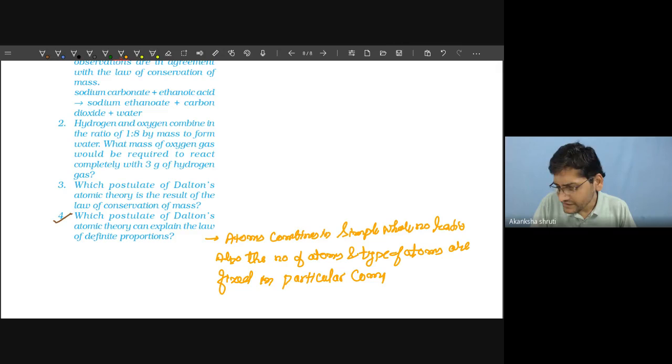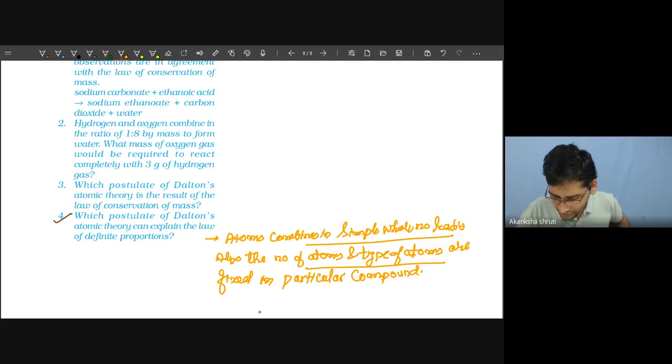So this was the assumption, this was the postulate. These two postulates, or collectively you may write this as the only one postulate, mean atoms combine in simple whole number ratio. If only this much is written, that is also okay. Or atoms and their type is always fixed for a particular compound. So this explains the law of definite proportion. Next question is, which postulate of Dalton's explains the conservation of mass?